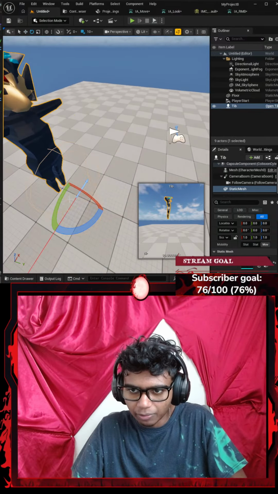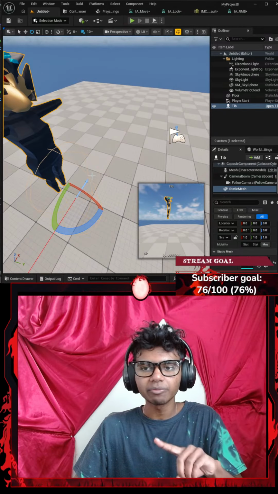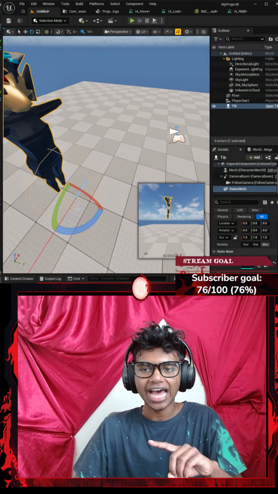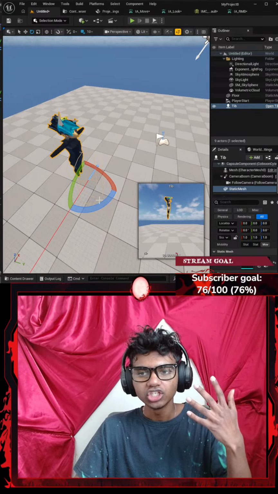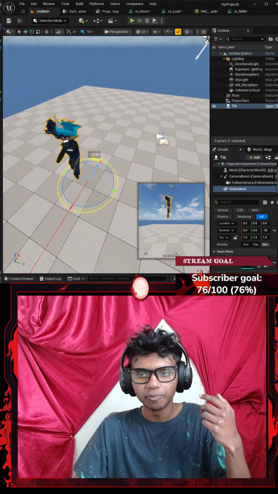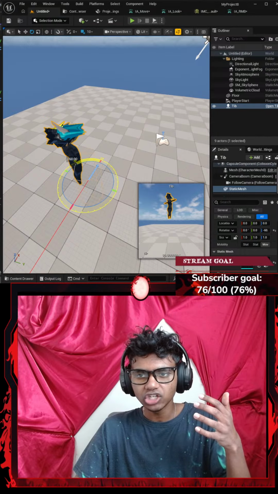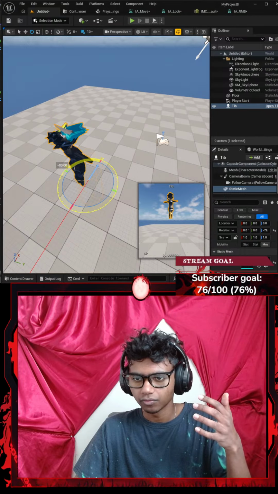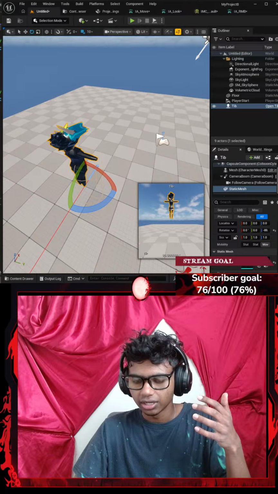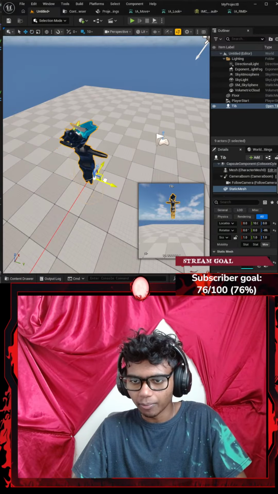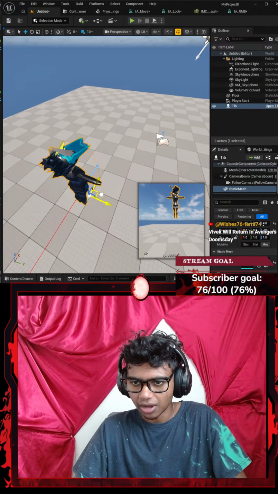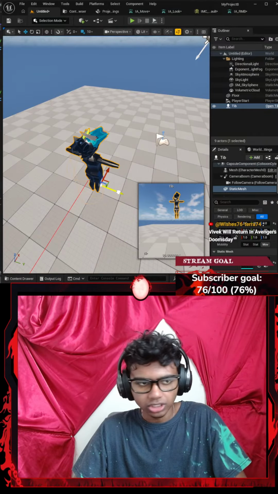There, you guys see the tiny blue color line? That's considered my pivot point. I should be facing in that direction, so nothing messy with my rotation, if that makes any sense. This is where I should really be facing. There, let's face 90 degrees. And then I'm going to hit W on my keyboard, move myself a bit to the back and a bit down. There, let's go a bit here.